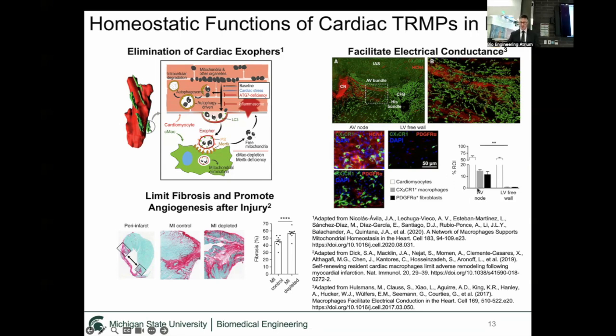They quantified this, and they actually found that macrophages seem to preferentially localize to this area versus a more muscular part of the heart, such as the left ventricle free wall. So this implicated their role in electrical conductance. And so we know all this about tissue-resident macrophages in the heart, but again, these are mice.